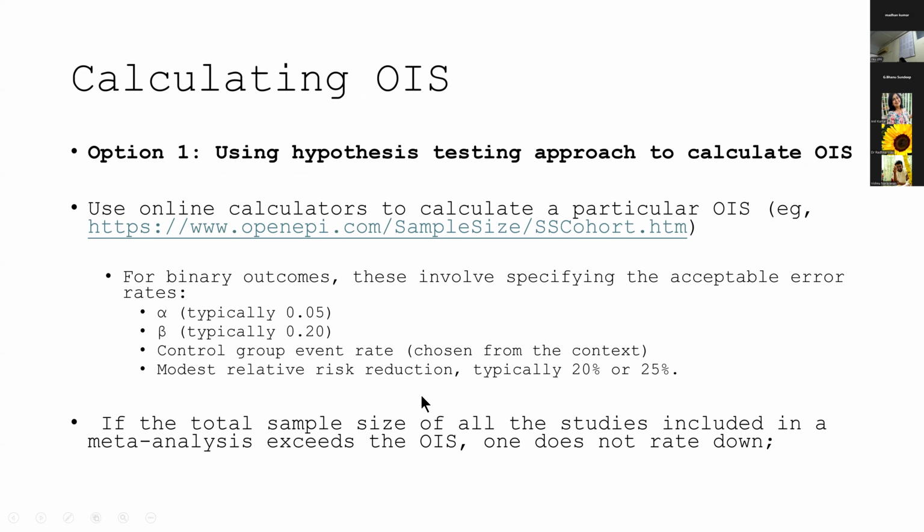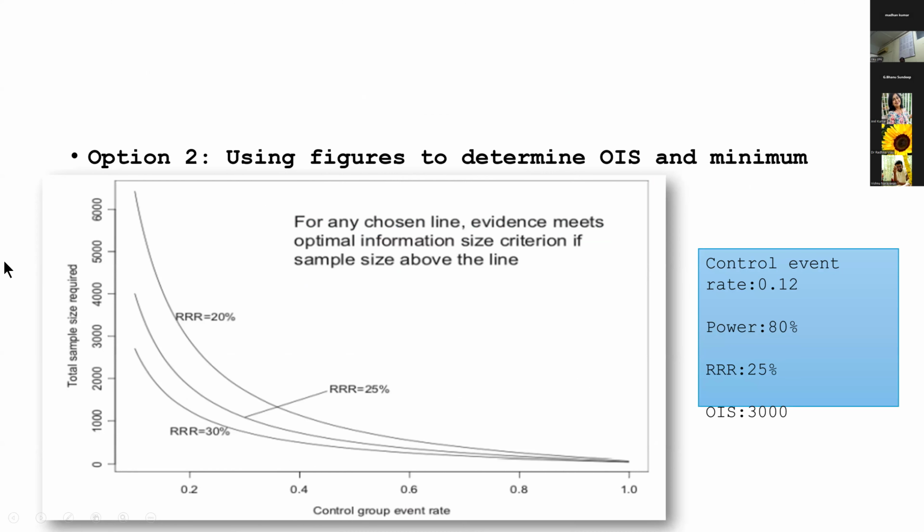So you already have some pre-made figures which give you varying control group event rate in the x-axis. You have the total sample size required in the y-axis, and you have graphs for each relative risk reduction. So let's look at our example. We have a control event rate of 0.12. Our power is 80%, and we're looking at the second curve. That is the relative risk reduction, 25%. If you see here, our OIS will probably correspond to about 3,000. But in this study, they had taken only 200 sample size. So obviously, we have to downgrade for imprecision in this study.